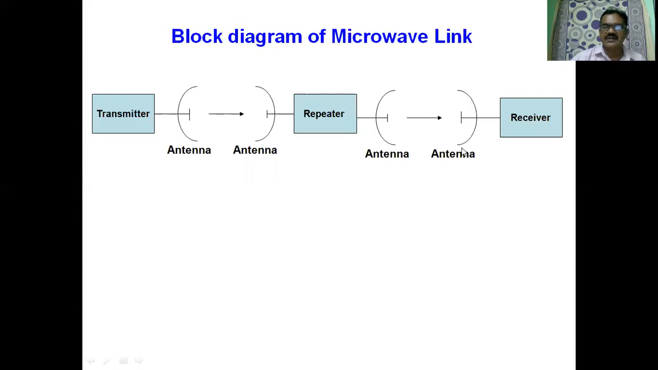Then here, this is the receiving antenna at the distant end. The signal is picked up by the receiving antenna of the receiver. Then we do the demodulation, power amplification. Finally, the signal will be recovered back. If the distance is more than 100 kilometers, then we require one more repeater for every 50 kilometers. So mainly the microwave link consists of a transmitter, a receiver, and a number of repeater stations depending upon the distance between the transmitter and receiver.